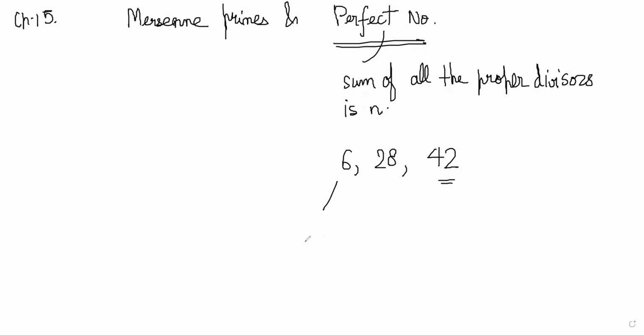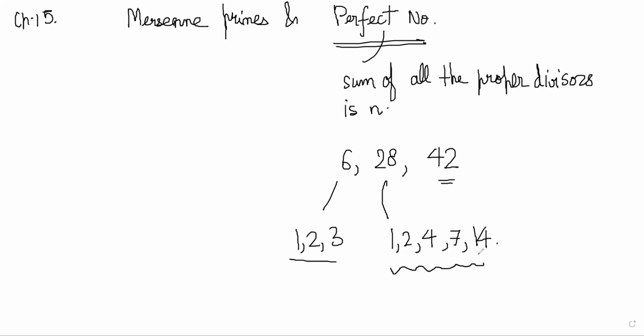Let's see. 6 factors are 1, 2, and 3. And don't write the 6 factor, which is not included in the definition. 1 plus 2 plus 3 is 6. For 28, the factors are 1, 2, 4, 7, 14, right? Correct. And nothing else. Now notice that the sum of all of these proper divisors is equal to 28, right? Correct.